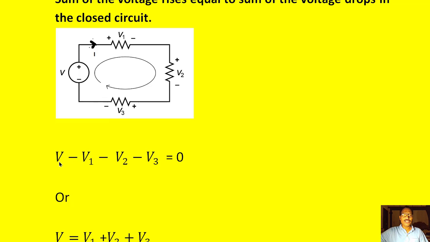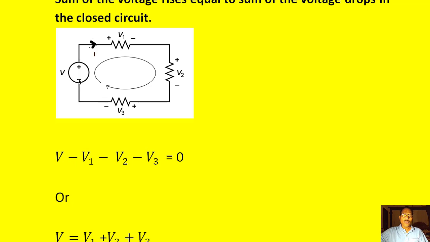Here V is the supply voltage which we are treating as voltage rise because the current first experienced the negative sign, next positive sign. So going from negative to positive, we take that as voltage rise. So it will get the positive sign, whereas when the current encounters first positive terminal, then negative terminal, we assume the voltage across that element as voltage drop, and we assign for that negative sign.